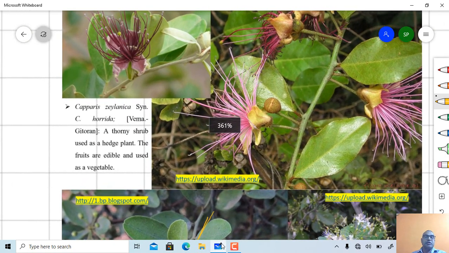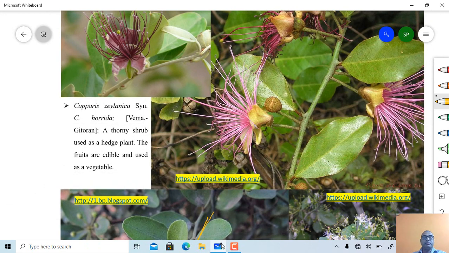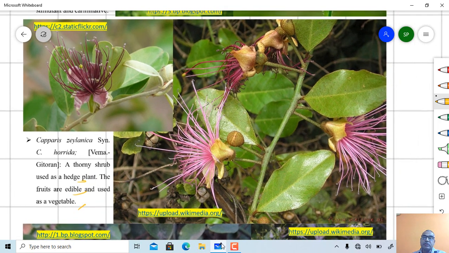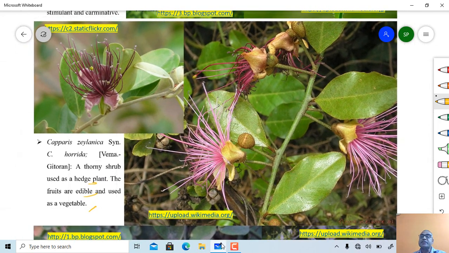Then Capparis zeylanica, synonym Capparis horrida. Gitorum is the vernacular name. A thorny shrub, used as a hedge plant. Seeds and fruits are edible and used as a vegetable. Just see here, these are the spines present here, then the nature of leaves. Actually, these spines are present below the leaf, just like stipules.